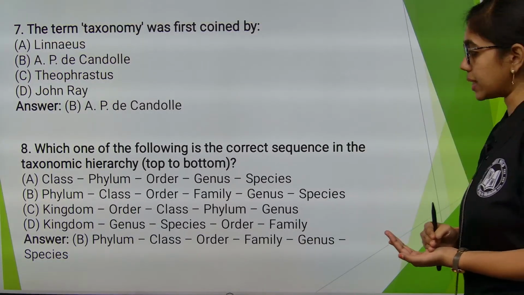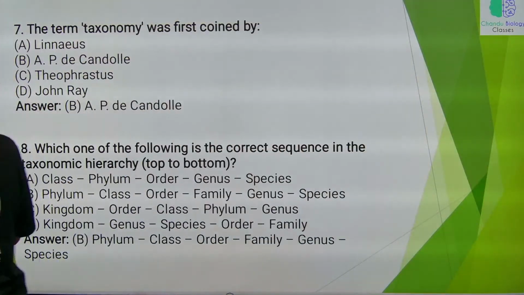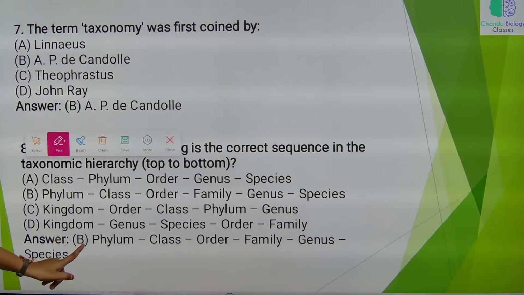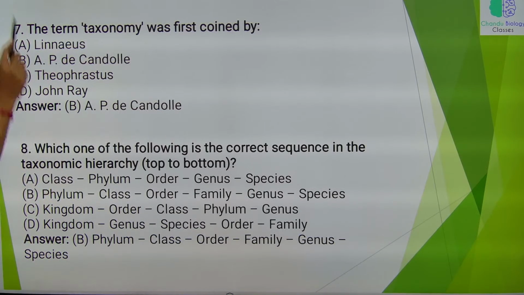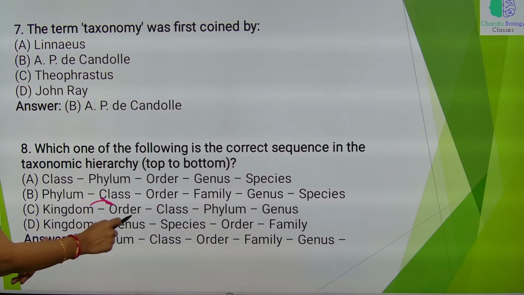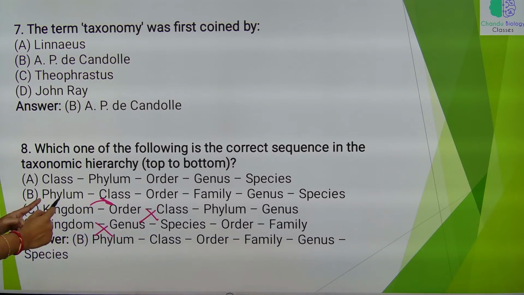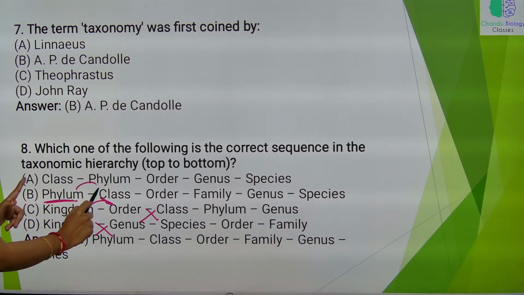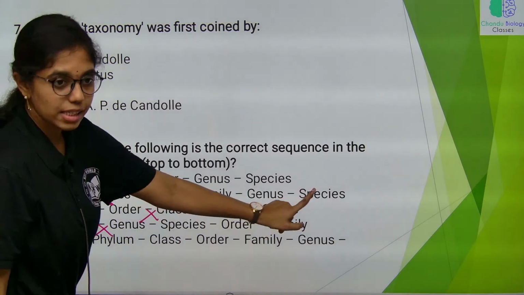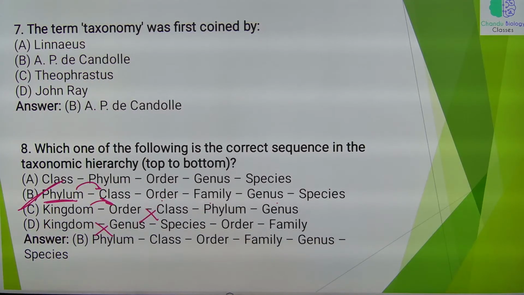When we look at here, of course kingdom comes to our mind. After kingdom it will definitely not be the genus. If we consider order, class is prior to order, so we can eliminate this also. And then phylum, after phylum it is class, and then order, family, genus, species. Option B will be the right answer.